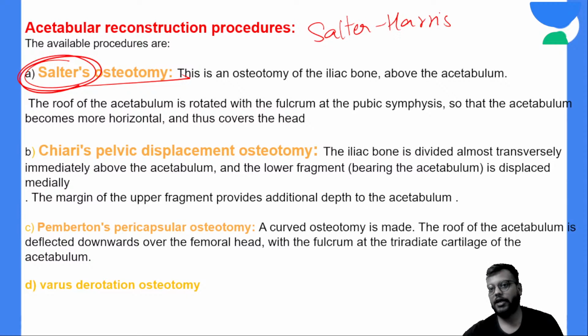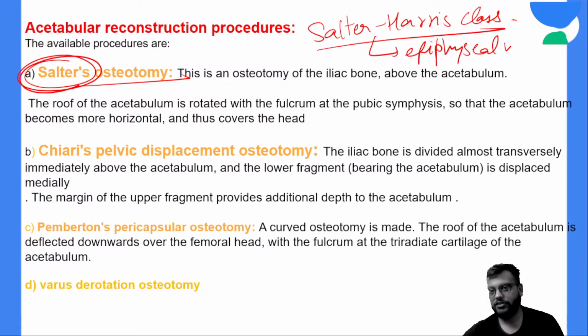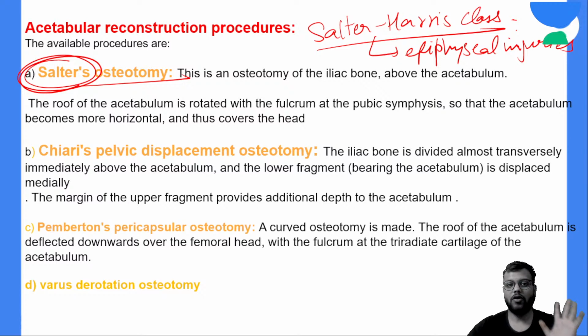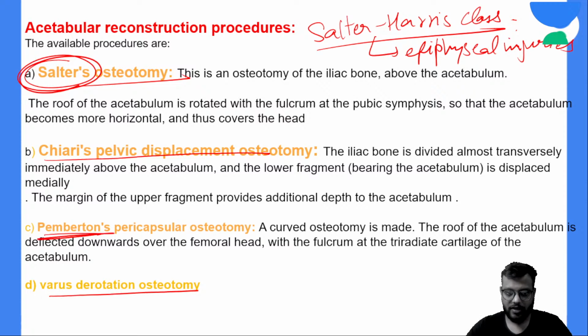Salter-Harris classification is classification of the epiphyseal injuries. Okay, epiphyseal injuries का जो classification होता है, that is your Salter-Harris classification, and Salter osteotomy is done in case of CDH. इसके अलावा just remember the name Chiari's osteotomy, Pemberton's osteotomy, or the varus derotation osteotomy.